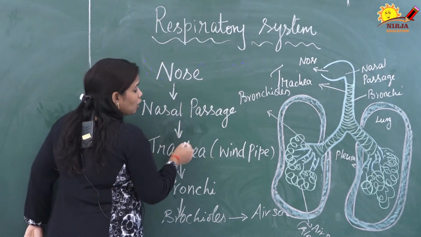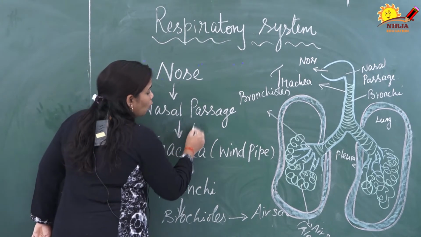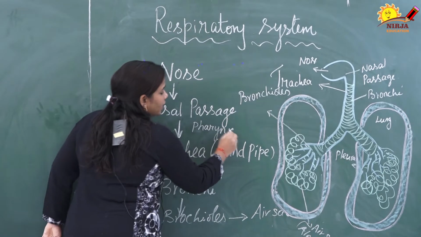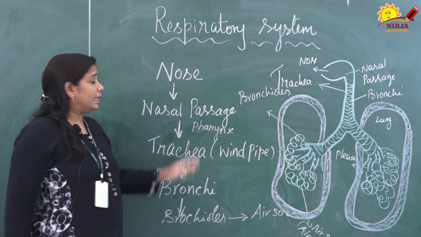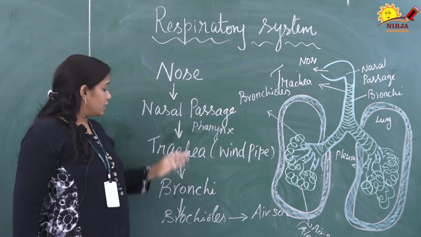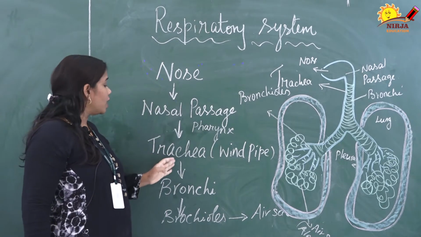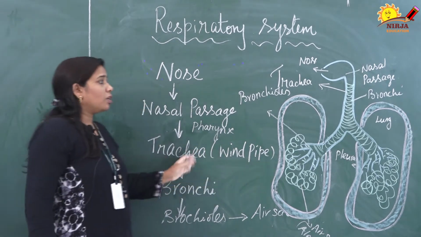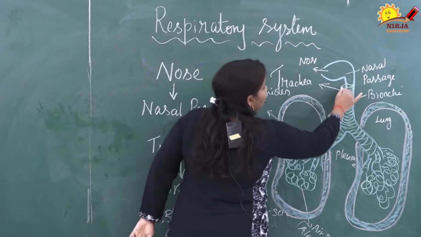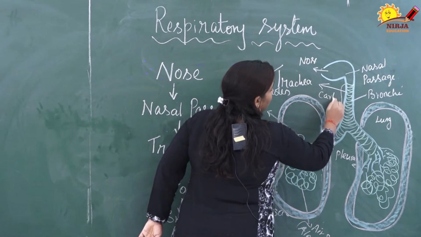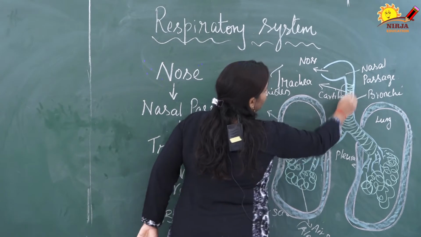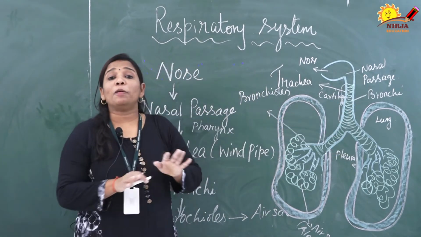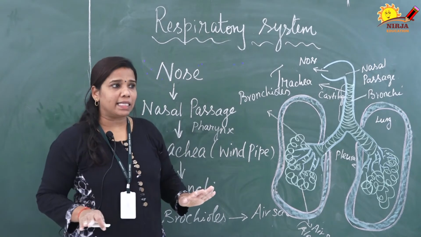In between the nasal passage and the trachea, one more area is also present, that is a connector, that is called the pharynx. The pharynx connects the nose, as well as the back side of the mouth, to the trachea. The trachea is also called the windpipe. This trachea is made up of cartilage. As we know, bones are of two types, bone as well as cartilage. This is flexible in nature; it will not collapse or break easily, right?